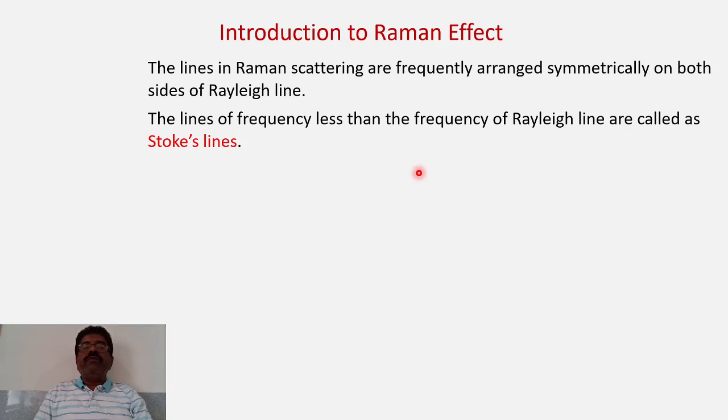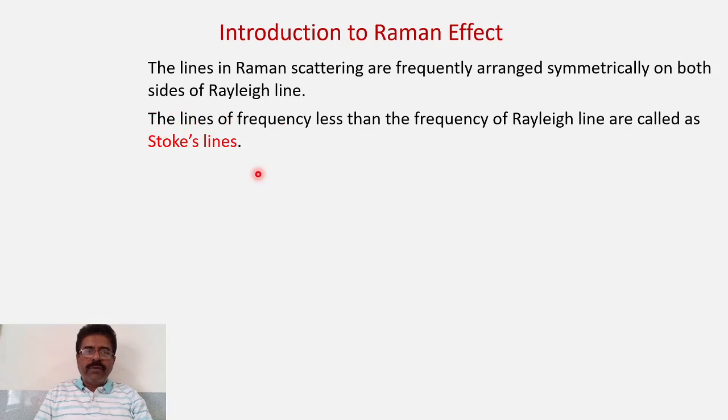As I have told you, Raman scattered light contains three components: the central line, the Rayleigh line, having the same frequency as the incident radiation nu 0, then the lines having less frequency than the Rayleigh line, and the lines having higher frequency. The lines of frequency less than that of the Rayleigh line are called Stokes lines.